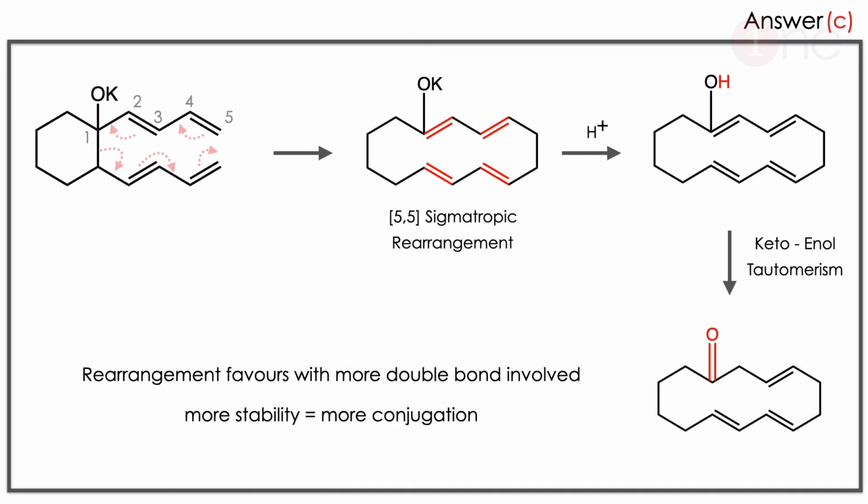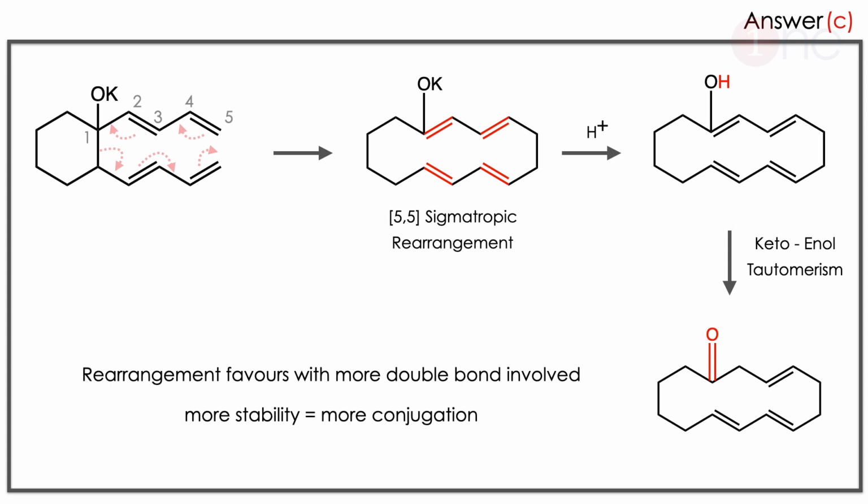The answer is C. Let us see why. Here rearrangement is possible where the electrons are continuously involved. More pi electron involvement means more stability. Hence all pi electrons try to get involved. Hence the ring opening as well as ring closing will be there. The 6-membered ring opens and the new ring will form at the end. So it is kind of an anilide system. Once the H plus attacks, the OK becomes OH. The acid replaces the metal ion, so OH will form.